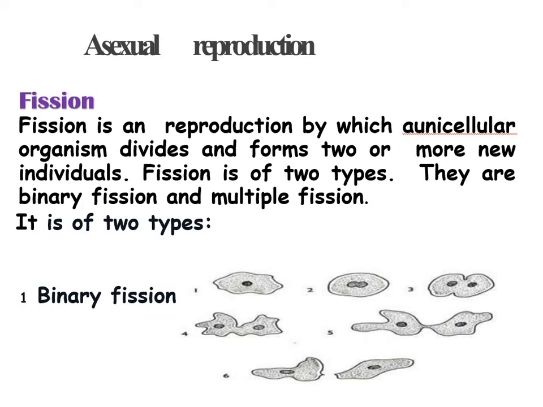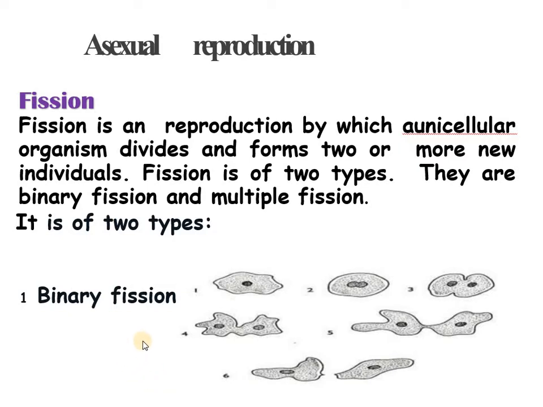It consists of two steps: division of the nucleus or the nuclear matter, and then the cleavage or the division of the cytoplasm. Fission can be of two types, that is binary fission and multiple fission.